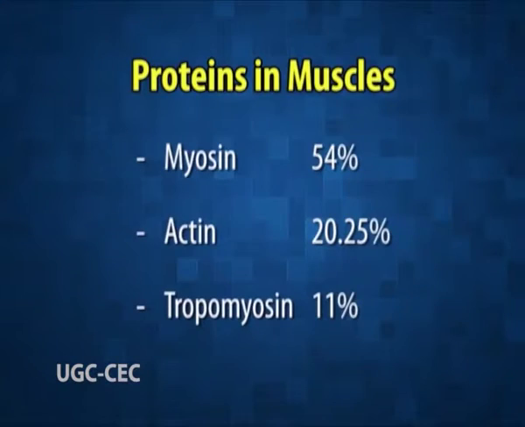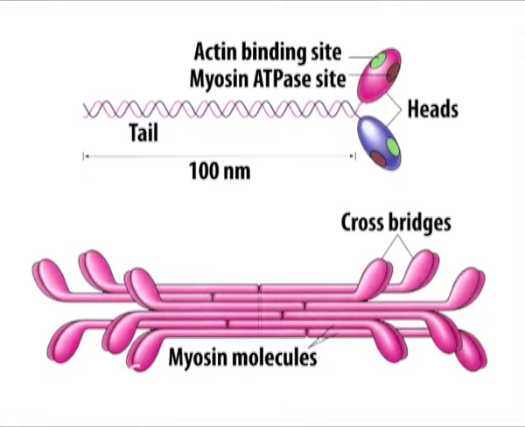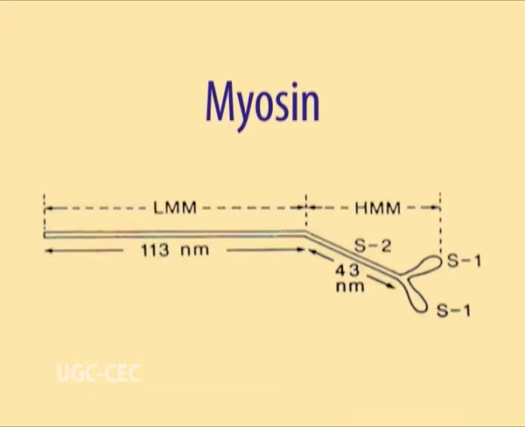The bulk of the striated muscles is made up of various proteins. Of these, three major proteins are myosin 54%, actin 20.25% and tropomyosin 11%. Myosin. It is a main constituent of the thick filament. It possesses the properties of ATPase and can combine with actin to form actomyosin. Myosin can be hydrolyzed into subfragments.